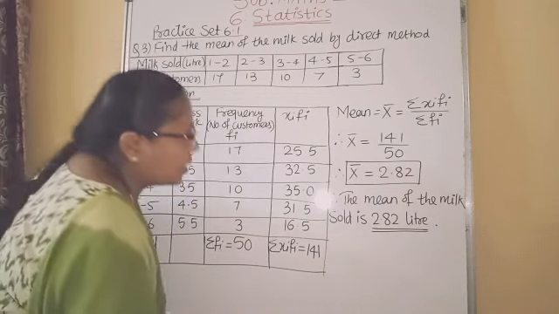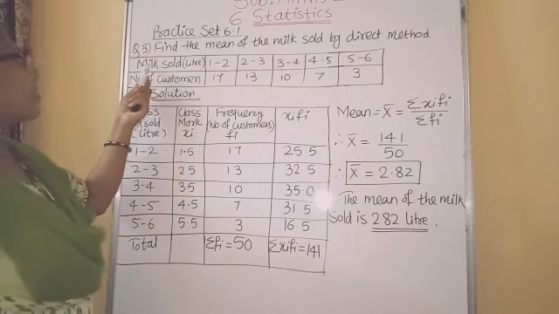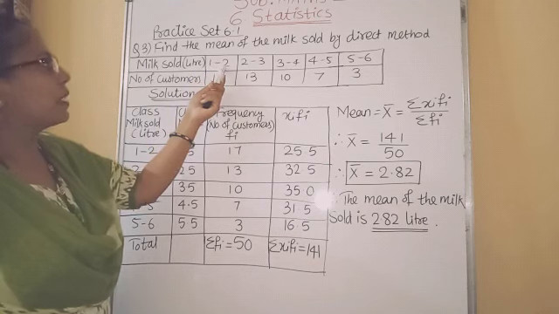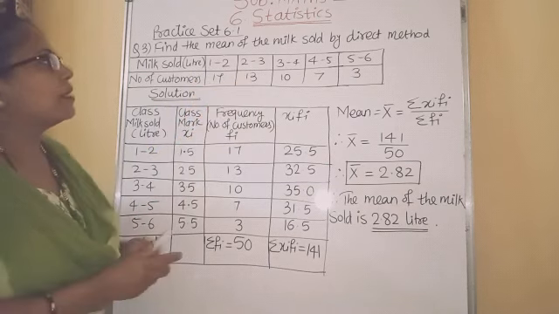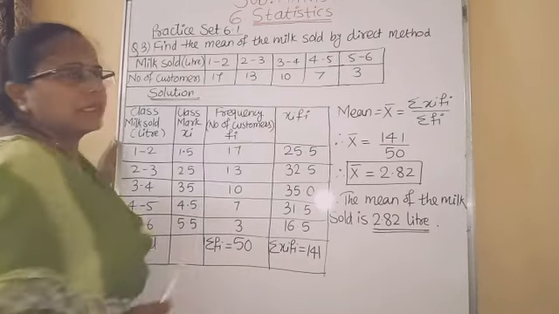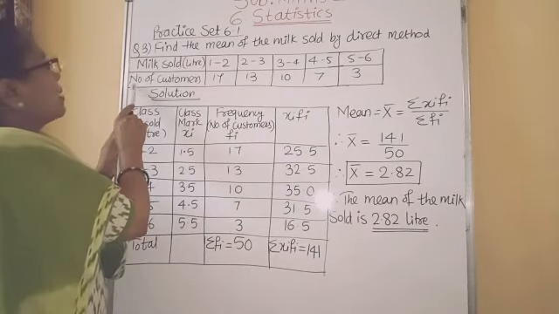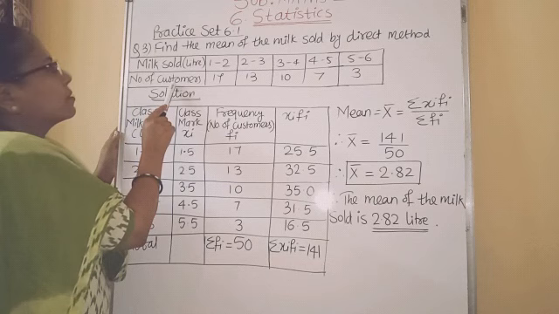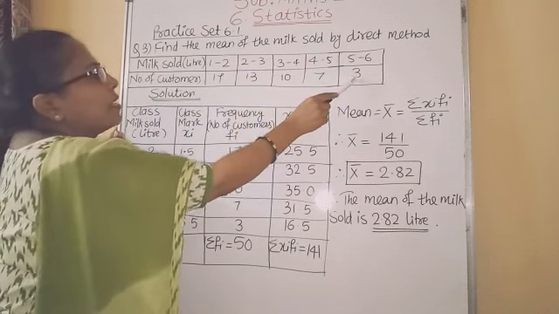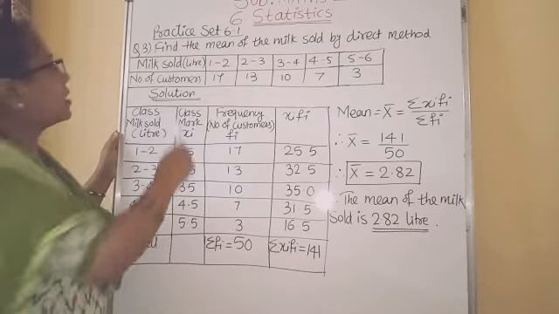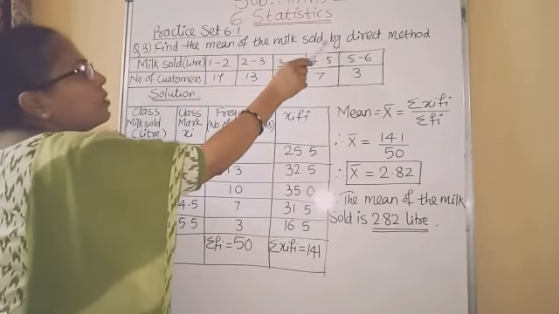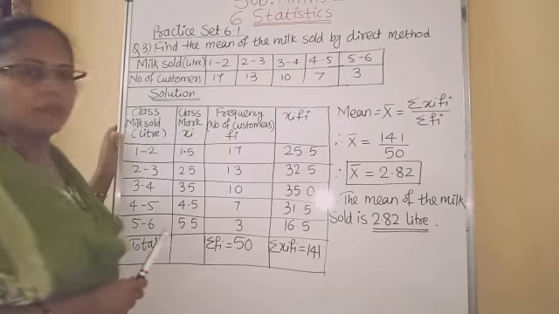So here in this table they gave the milk sold in liter: 1 to 2 liter, 2 to 3 liter, 3 to 4 liter, 4 to 5 liter, 5 to 6 liters. And here they gave number of customers 17, 13, 10, 7 and 3.